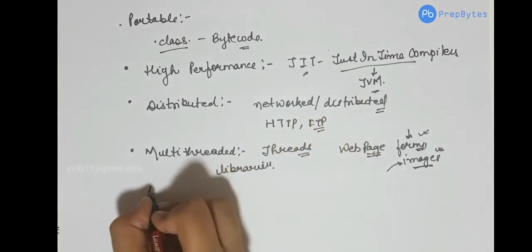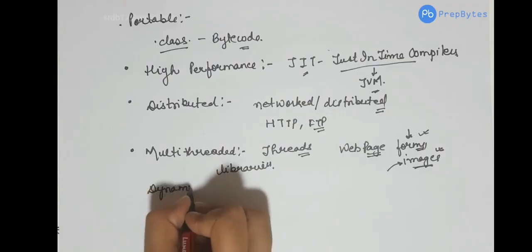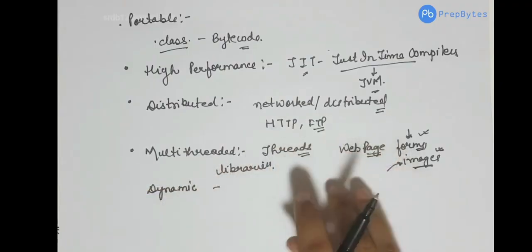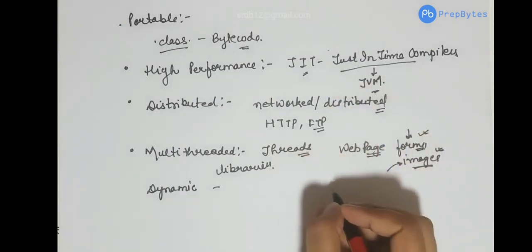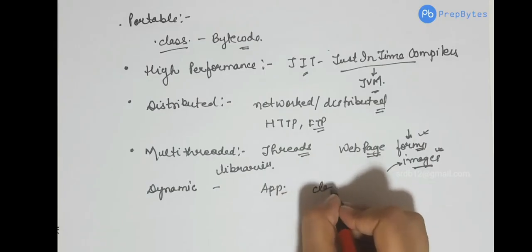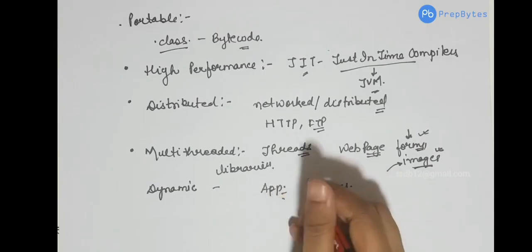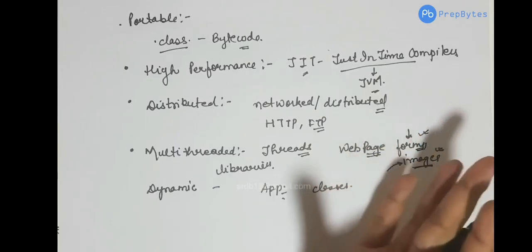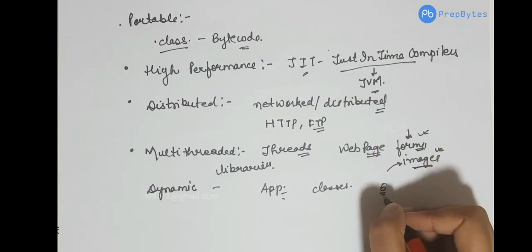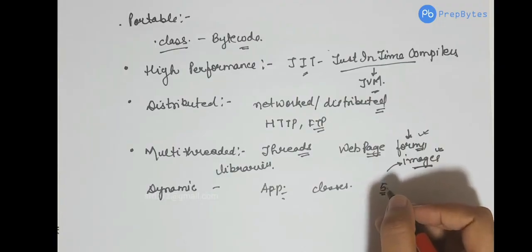Next, Java is a dynamic language. In Java you have several classes. Let's say you have an application that has several classes. When you are running that application, all the classes are not loaded at once. It's not necessary that if there are 5 classes, all 5 will be loaded before the application starts running.